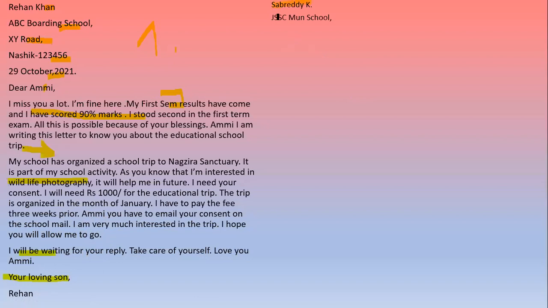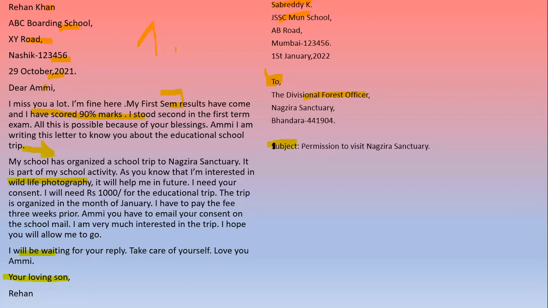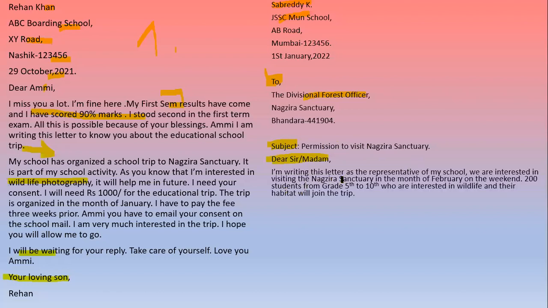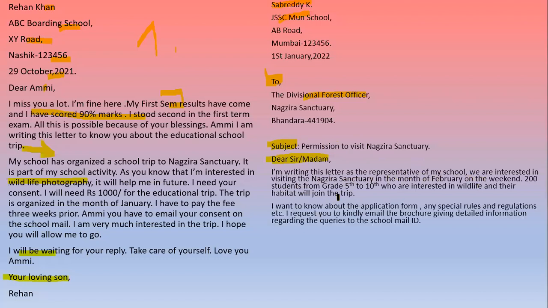So in formal letter, you have address, name, then date, and to whom you are writing. So we are writing to the Divisional Forest Officer. Then we have to write the subject, then salutation, dear sir or madam. The subject is permission to visit Nagzira Sanctuary. I am writing this letter as the representative of my school. We are interested in visiting the Nagzira Sanctuary in the month of February on the weekend. 200 students from grade 5th to 10th who are interested in wildlife and their habitat will join the trip.